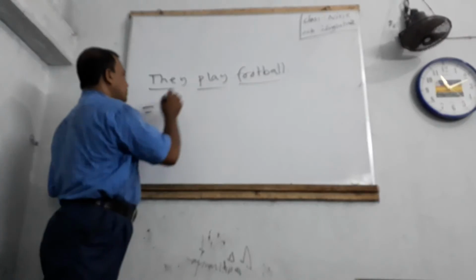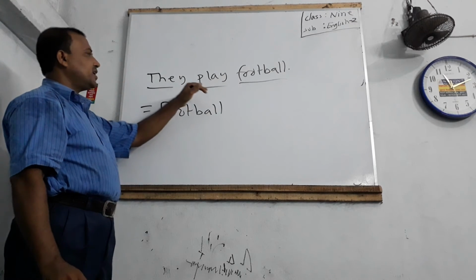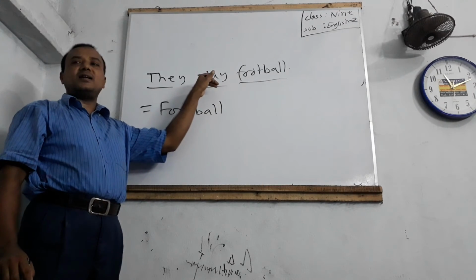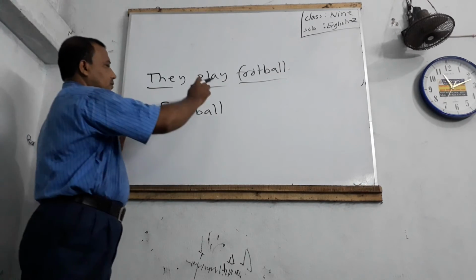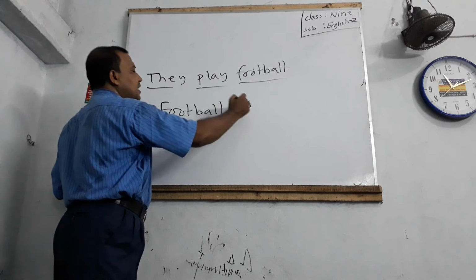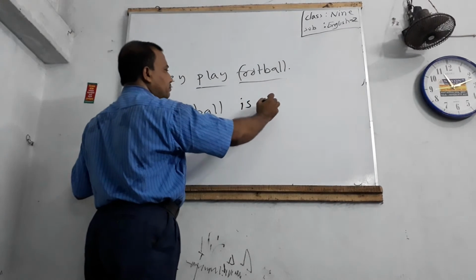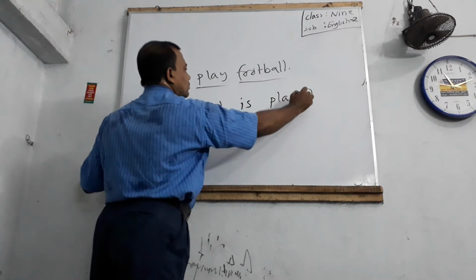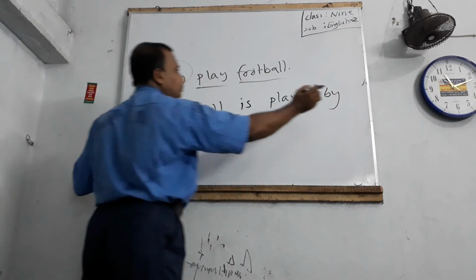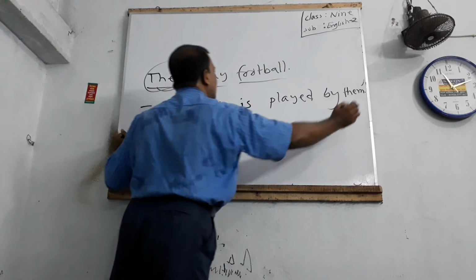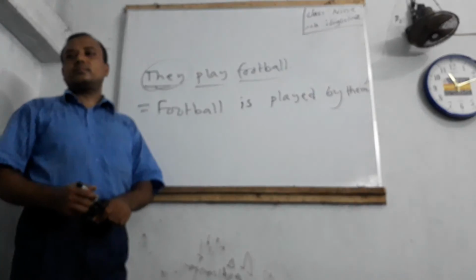At first, the object becomes the subject. This sentence is present indefinite tense. According to the rules, the auxiliary verb is: football is singular, so is. The main verb takes the past participle form, played. Then the preposition by, and the subject becomes the object, them. The sentence: Football is played by them.